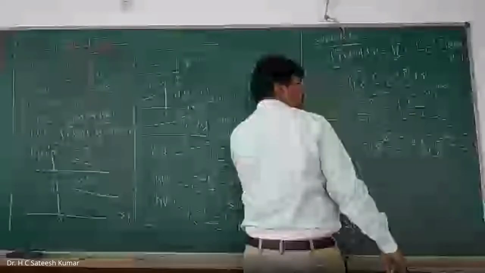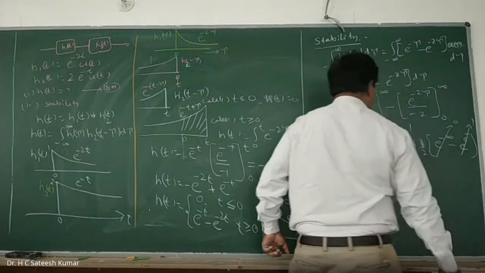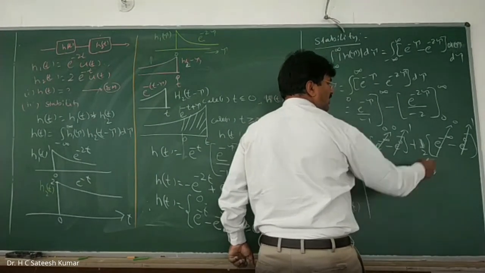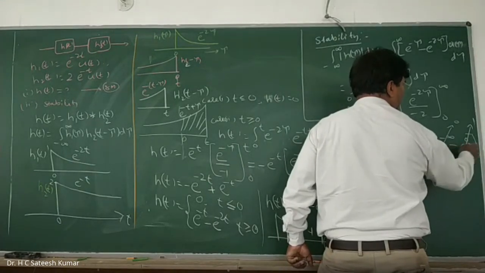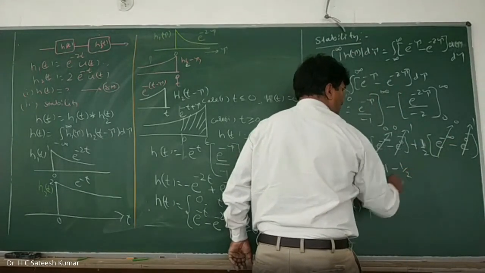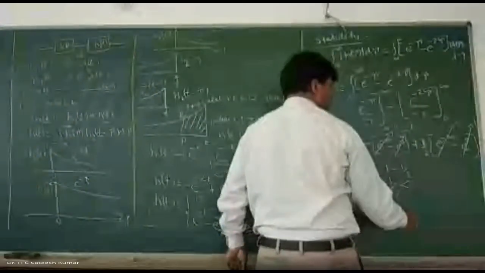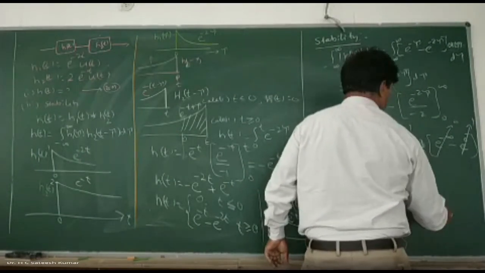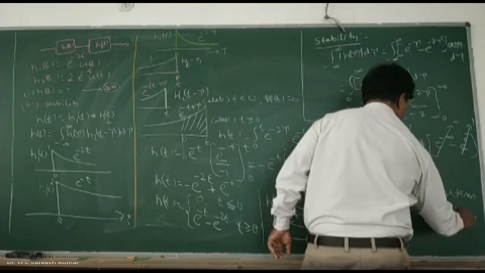Okay, right. So now what is that? You can write it. E to the power of 0 is 1. So therefore, what will you get? Minus 1. Minus into minus plus 1. And next, what is that we have? This is 0. 0 into 0 minus 1. 0 minus 1 is minus 1. Minus 1 into half is minus half. And which is equal to what? 1 minus half is half, which is less than infinity. Therefore, system is what? Stable. That's how we should do it.